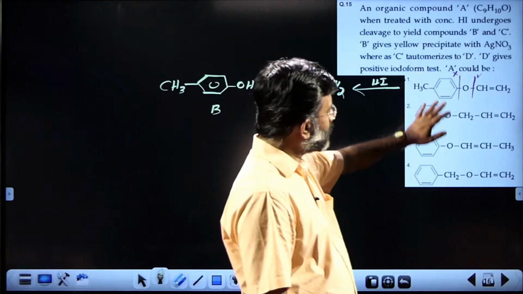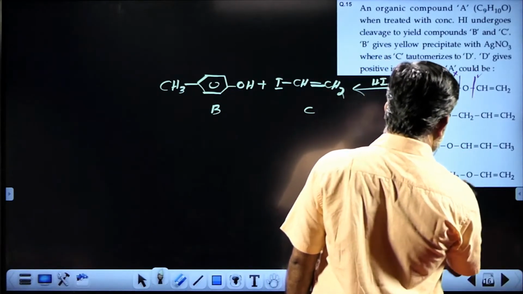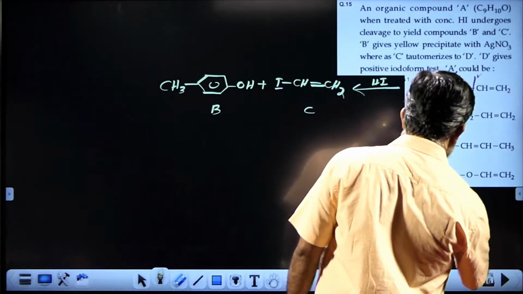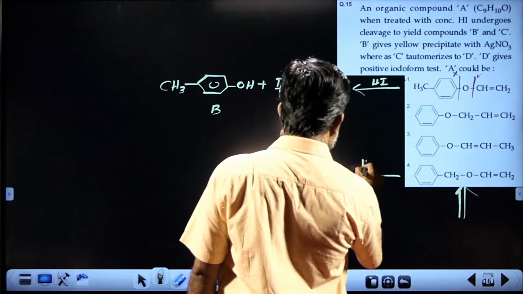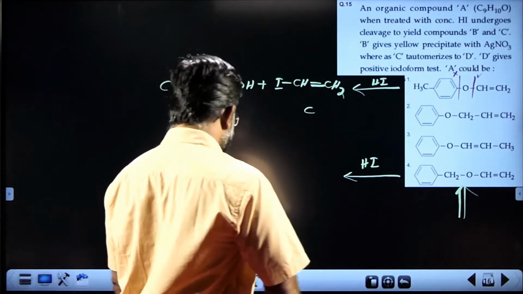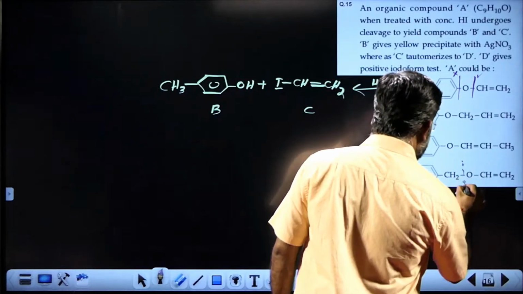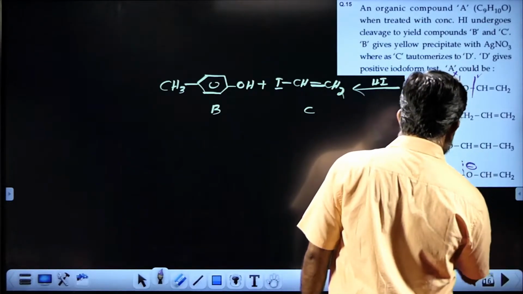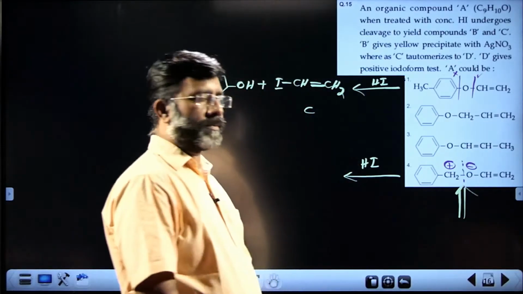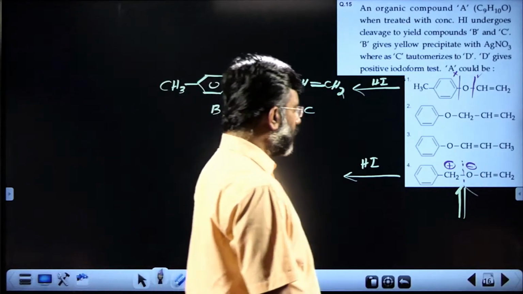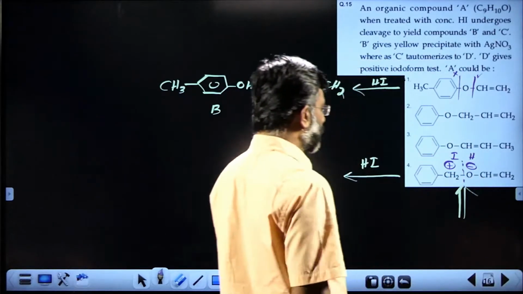Upon simple investigation, you can identify. You see, here also a similar situation, while this will be our answer. The last, fourth choice will be our answer, because when it is interacting with the HI, no doubt, it is going to cleave here, giving O minus and CH2 plus, as it is a benzyl carbocation. Definitely I minus is going to be here and H plus is going to be there.